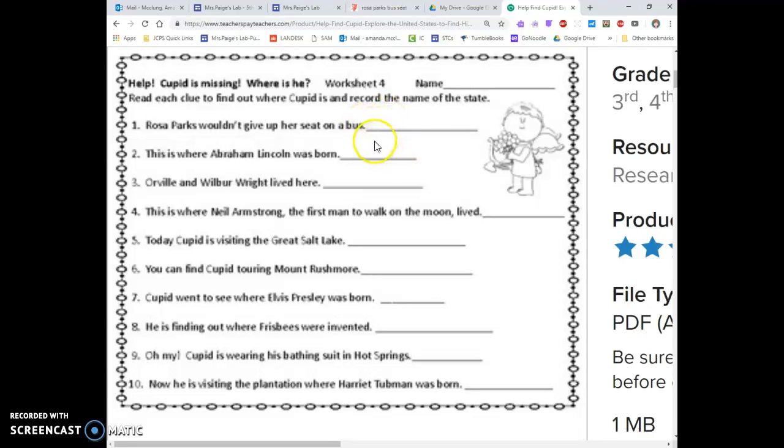So today I need you to find the answer to all 10 of these questions. And then tomorrow we're going to take those states and we are going to make a map of these states in Google's My Maps.